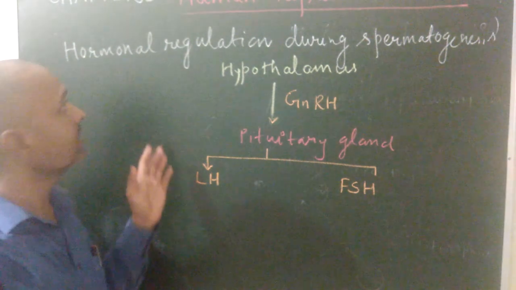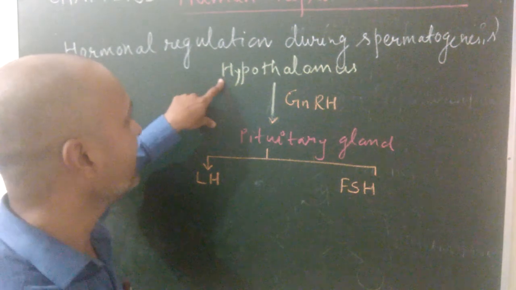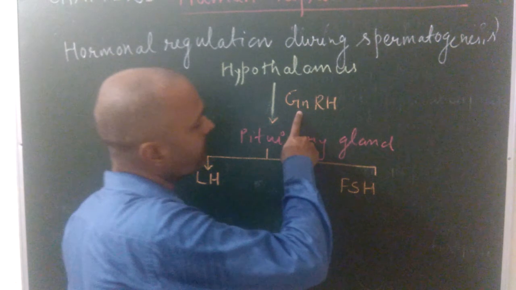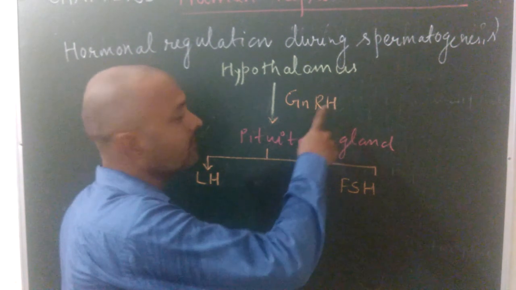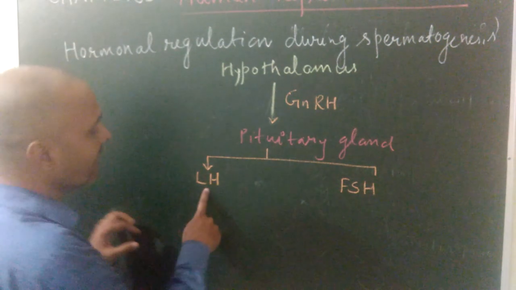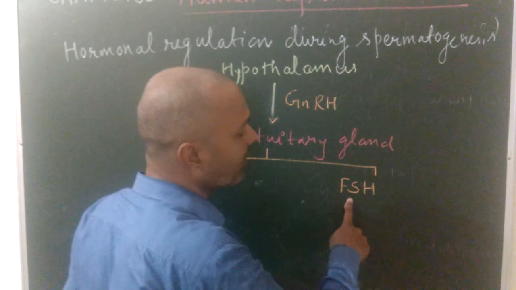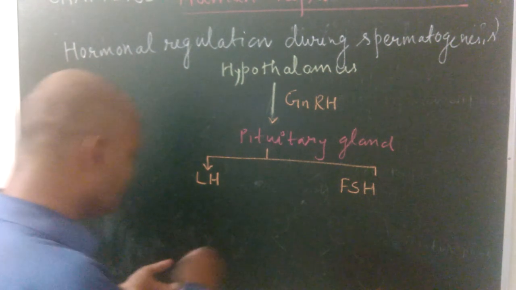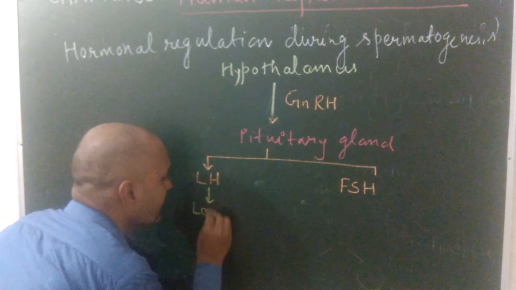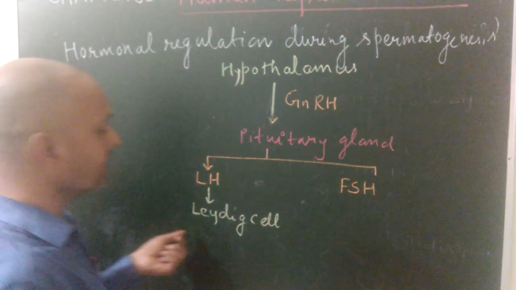Once again, during regulation of hormones in human male, first of all, the hypothalamus endocrine gland releases a hormone known as GnRH. GnRH stands for gonadotropin releasing hormone. This hormone stimulates the pituitary gland to release two hormones again, and these hormones are LH and FSH. LH stands for luteinizing hormone and FSH stands for follicle stimulating hormone. This LH acts on Leydig cells of testes. Leydig cells, also known as interstitial cells.